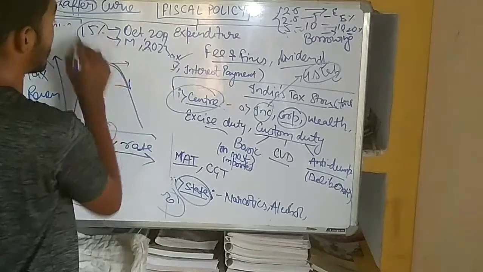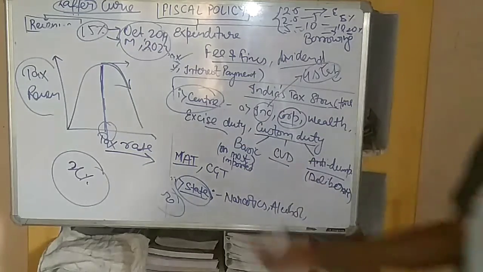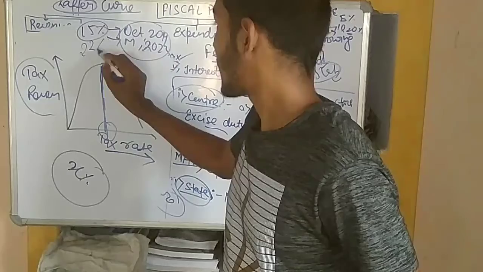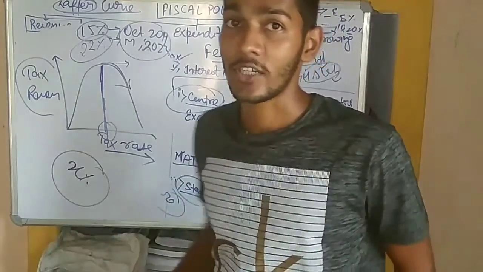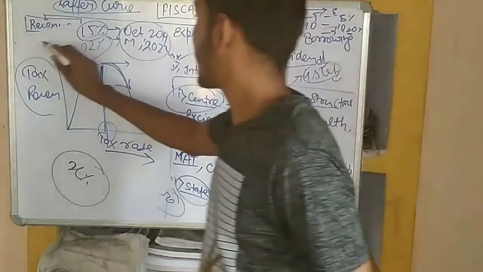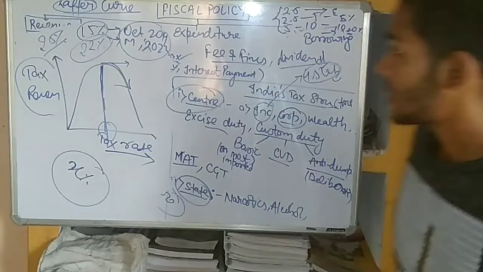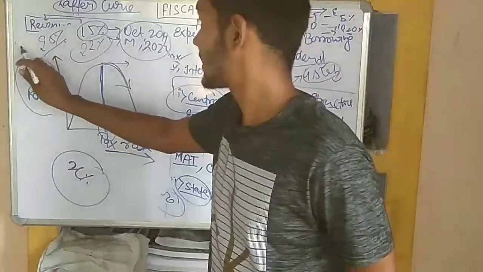For this criteria they have to give 15% tax, 22% tax for those companies who do not need any concession and rebate, and 25% for those companies whose turnover is less than or equal to 400 crore.